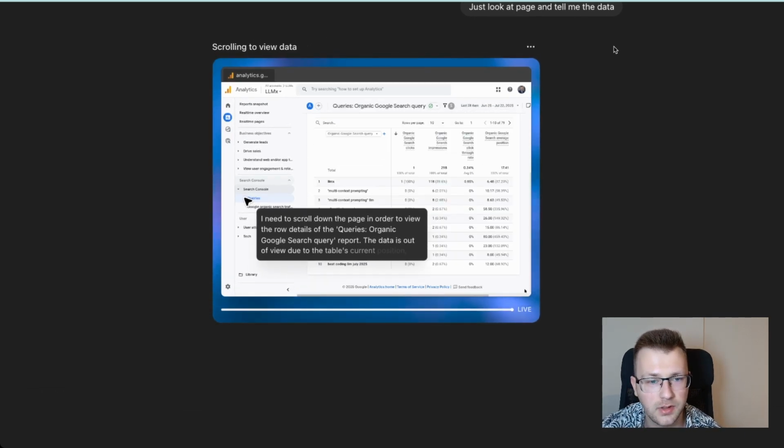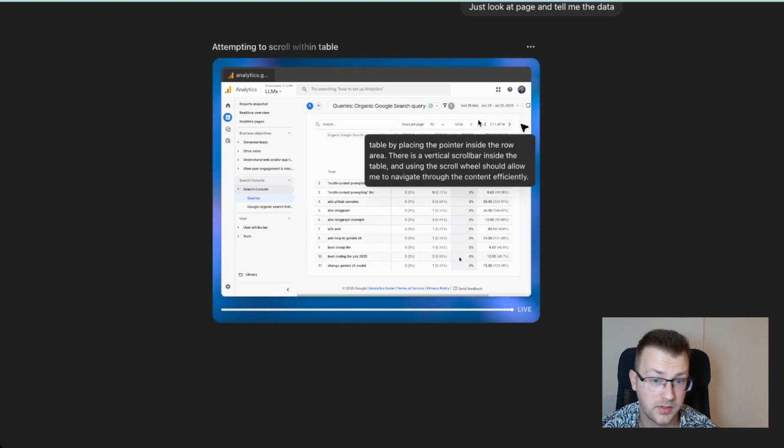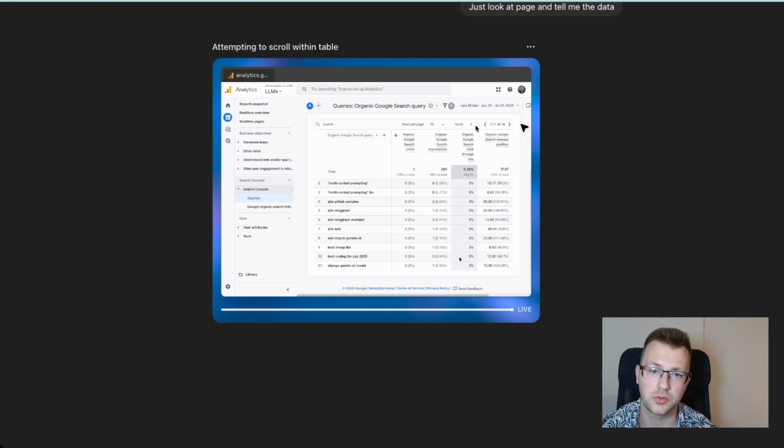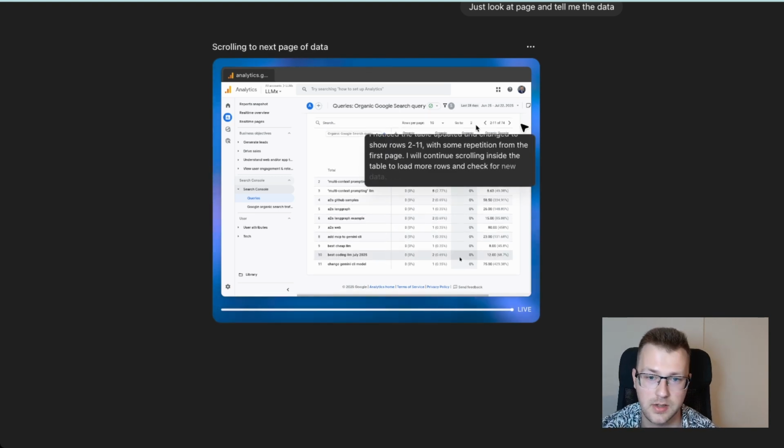So it looked at the queries that I have, not many of them, and I presume now it should see it, stop, and give me the data. It went to a new page, so it also can figure out the next pages. So now it will go through probably next pages and then give me the data.